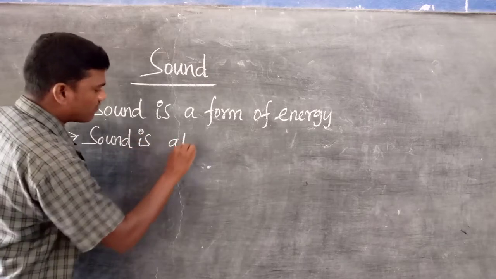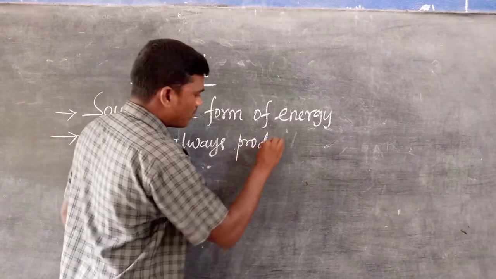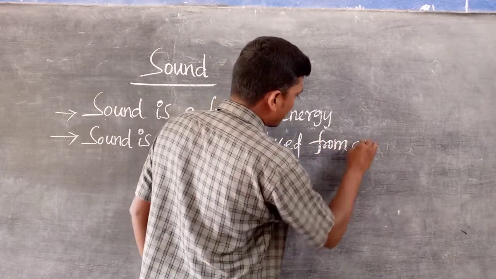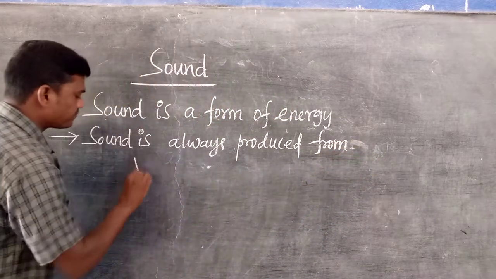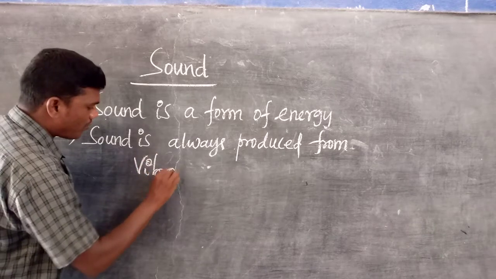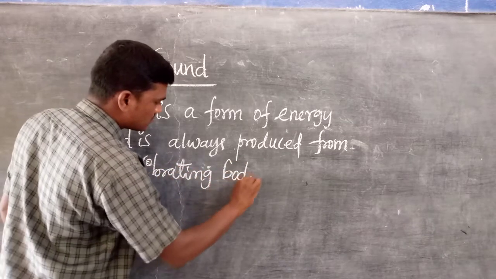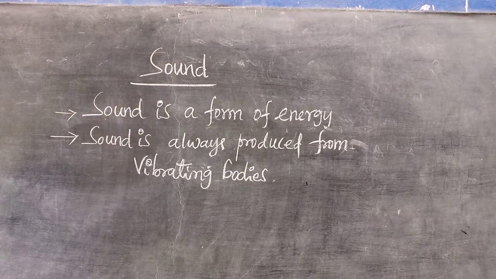Sound is always produced from vibrating bodies. Sound is a form of energy.